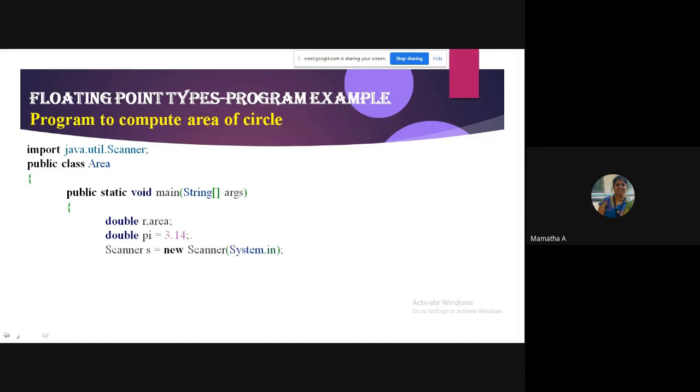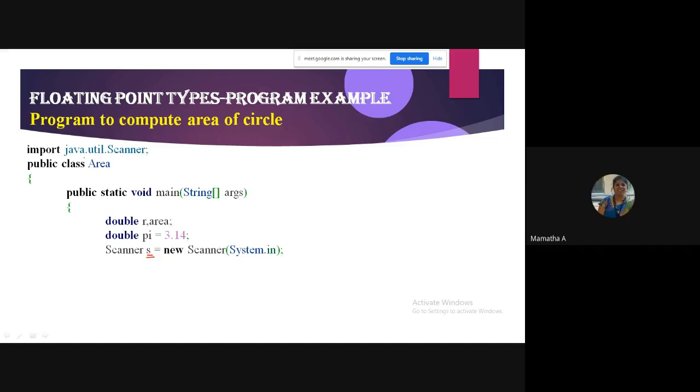So what object am I creating here? S is an object of which class? Scanner class. So I have to import which package? Which class library should I import, students? java.util.